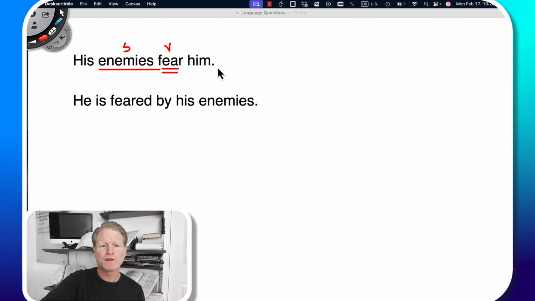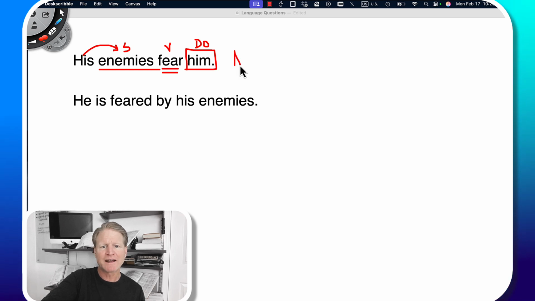What are they doing? They fear him. He is receiving the action. In English, when something receives the action, it's the direct object, and I always put it in a box to indicate to my students that it's a direct object. So above it, we'll write DO for direct object. Whose enemies? His enemies. That is a pronoun, and it is describing enemies. So I always use an arrow when we have an adjective describing something else. This is a possessive pronoun, but it's also an adjective.